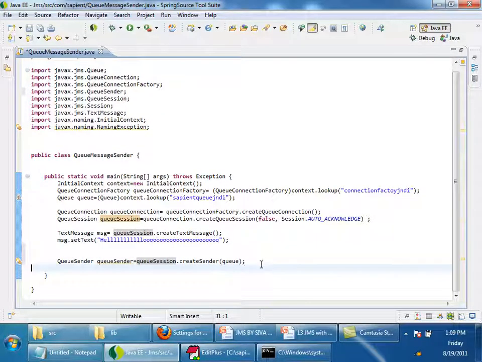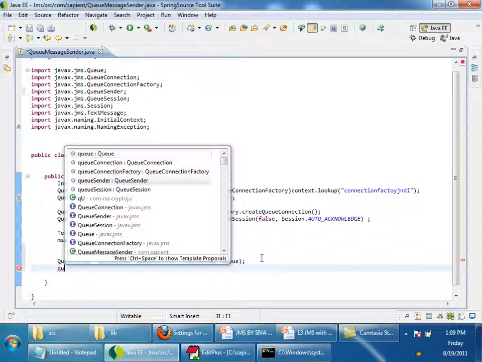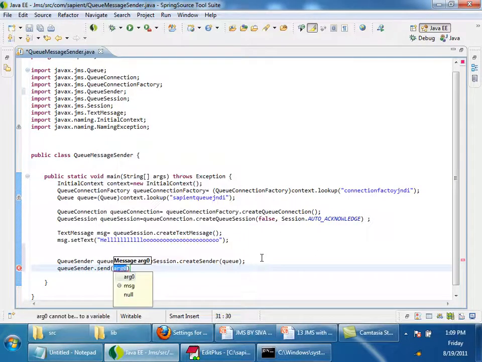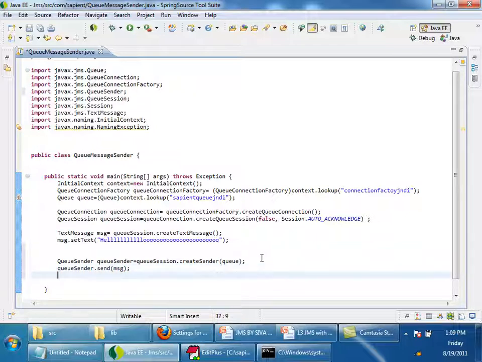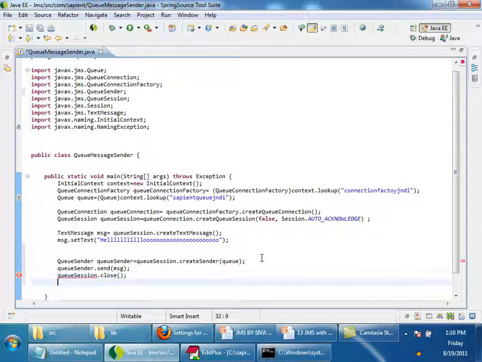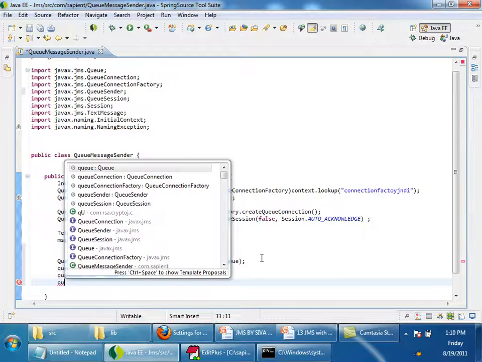So after we get it, queueSender.send and pass the message. Then queueSession.close, queueConnection.close.